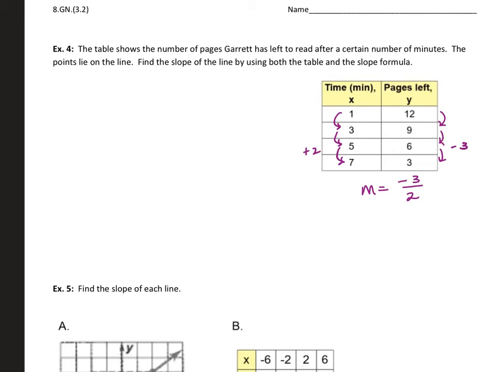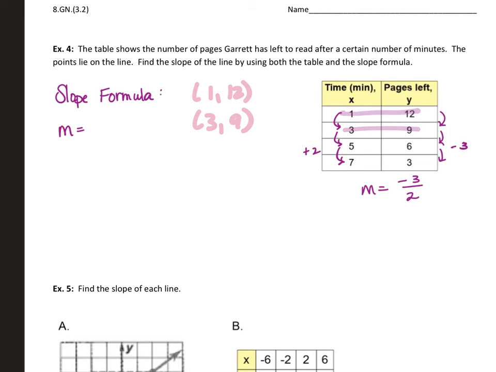Now with the slope formula, so here's our slope formula. In high school, you'll use the slope formula if all they give you are 2 points. Let's say that we're going to use these 2 points here. So let's say that the problem gives you the point 1, 12, and then they give you 3, 9.